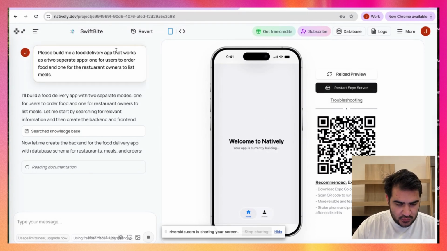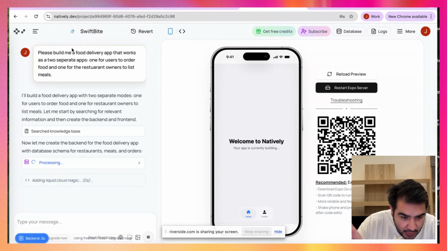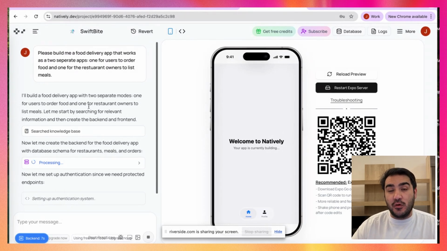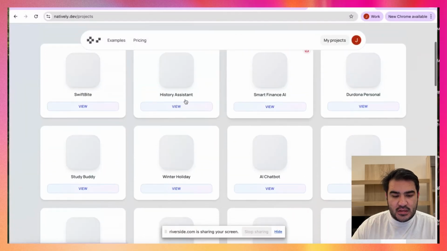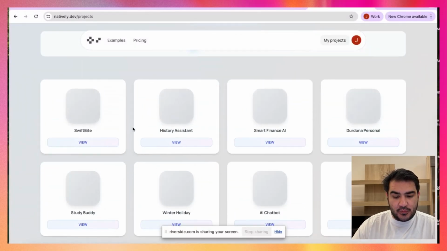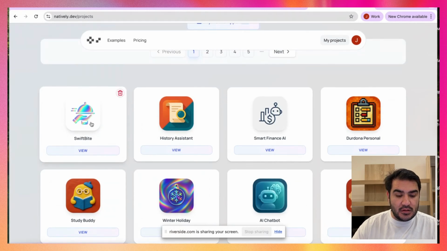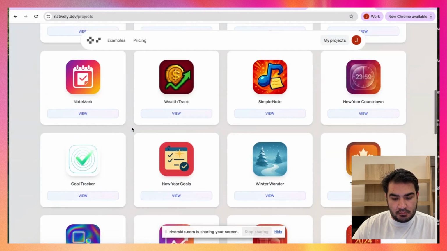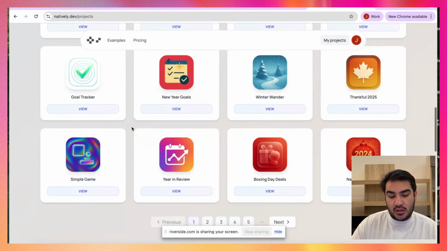Nice. It's called Swift Bite. We have a nice icon here. You can see it's a food icon. That's actually AI generated. So we generate icons for your projects. So if you go to Natively and check your projects, you can see these nice icons. It's going to pop up in a minute. Yeah. So you see, this is our Swift Bite icon. It looks nice. Looks cool. And also for other things that you have here, Study Buddy and other projects. You can actually use them for your app icon as well. So just keep using it.